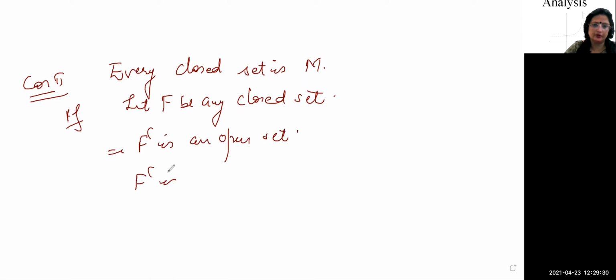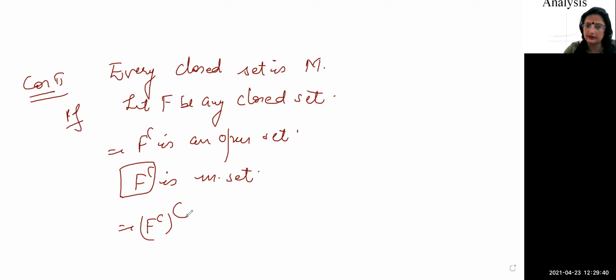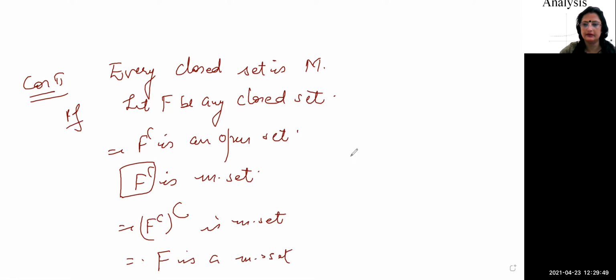It implies F complement is a measurable set, and the complement of a measurable set is measurable. We took the complement of a set that is itself measurable. It implies F is a measurable set. Therefore, every closed set is a measurable set.